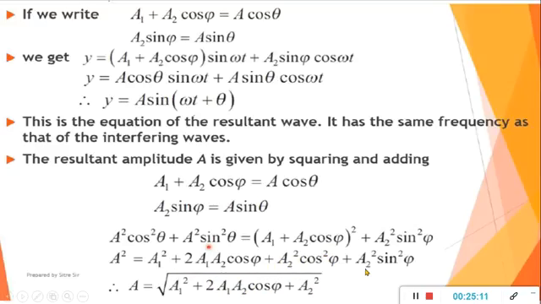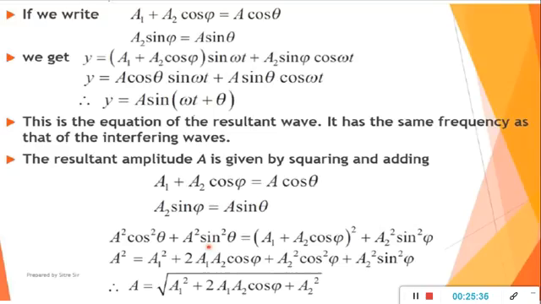If I take the common a2 square, so what will remain, cos square phi and sin square phi, and cos square phi plus sin square phi is equals to what, 1. So what we will get, a1 square plus 2a1 a2 cos phi plus a2 square. This is the remaining. So this is the equation for resultant amplitude.